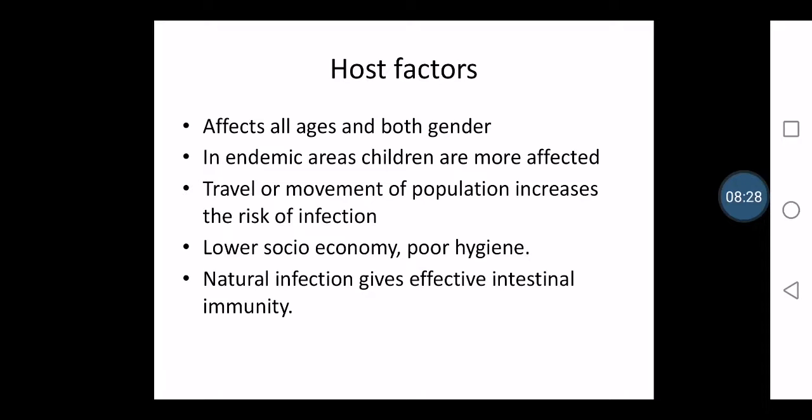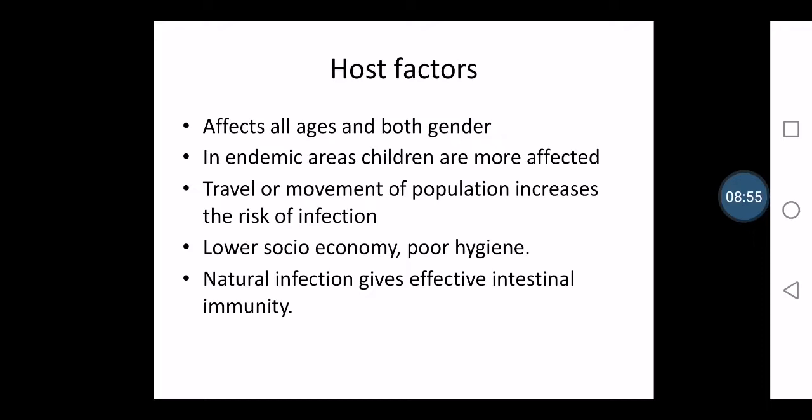Natural infection gives effective intestinal immunity, because the capacity of vaccination is very poor and temporary in cholera. There will be immunity through vaccination for only 3 to 6 months. But if a person gets cholera, this natural infection can give an effective intestinal immunity, so that in further attacks they will not have such severe diarrhea.